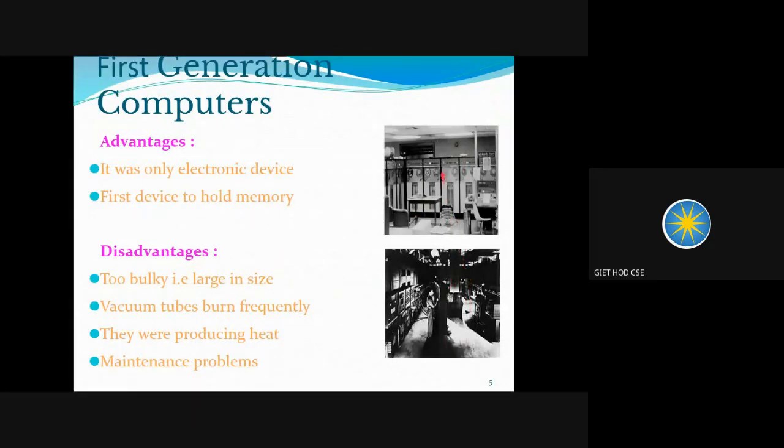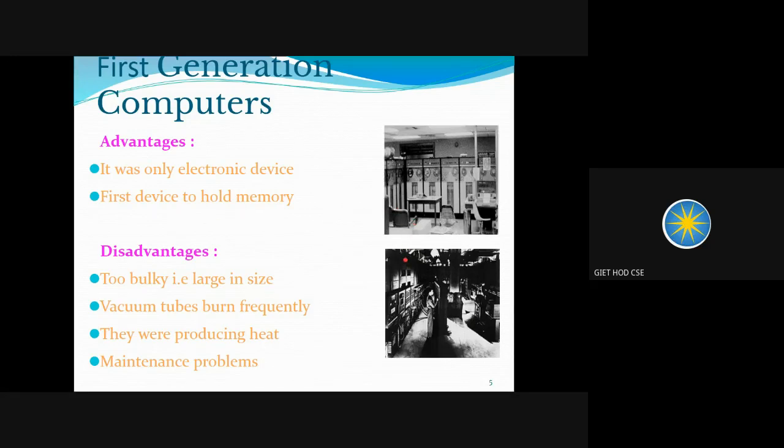As you can see in these two images, these were the computers of the first generation. You can see a lot of space is being taken by this computer. This is a single computer, and it is taking a lot of space. An entire room is full with this computer. So it was simply an electronic device. It was nothing else. And it was the first device to hold memory.